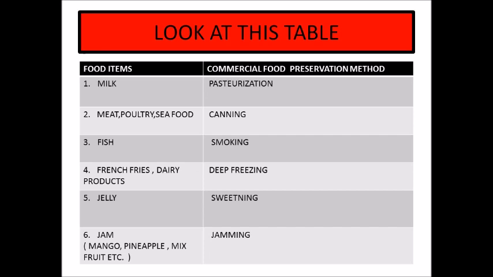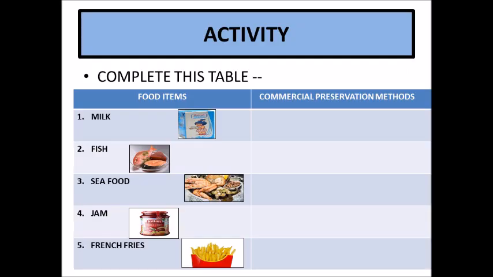Now we have an interesting activity for you. We have a table. In column number 1 we have the food items, and in column number 2 you have to write the commercial preservation methods which we have already discussed. The first food item is milk, second is fish, third is seafood, fourth one is jam, and fifth one is French fries.